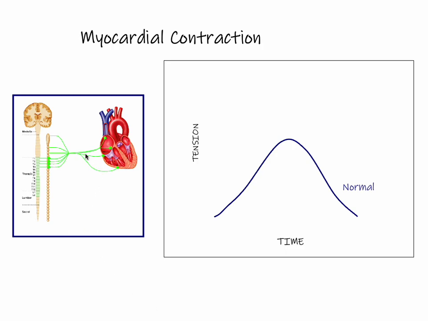And I'll refer you back to our previous picture, where this shows sympathetics innervating both the SA and the AV node, but sympathetics also go and innervate the ventricular muscle. So it's this activity here that we're going to be depicting on this picture. So with sympathetic stimulation, we'll see that we not only create a more forceful contraction of the ventricular muscle, but it also happens more rapidly.